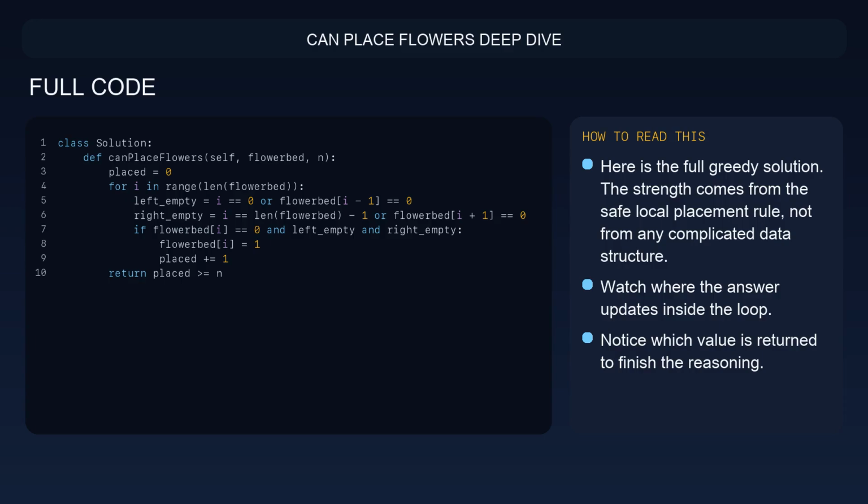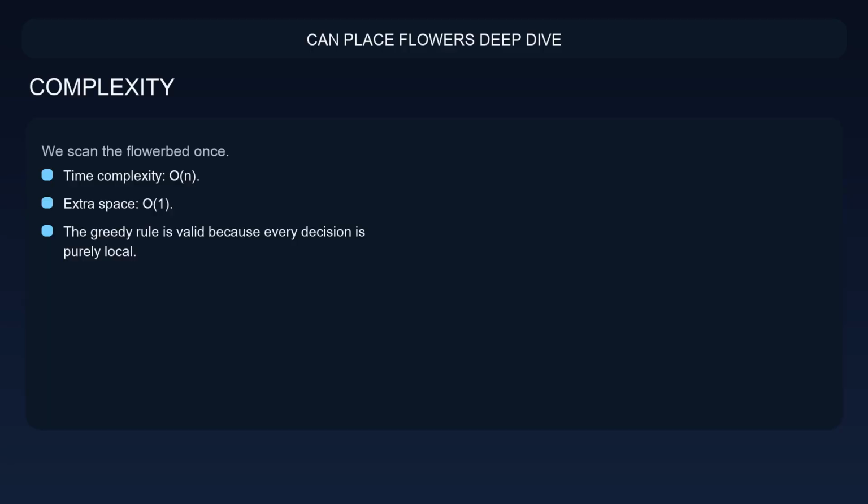The strength comes from the safe local placement rule, not from any complicated data structure. In the code, focus on 2 checkpoints. Watch where the answer updates inside the loop, then notice which value is returned to finish the reasoning. This is linear time and constant space, and the reusable pattern is greedy on a local neighborhood constraint.